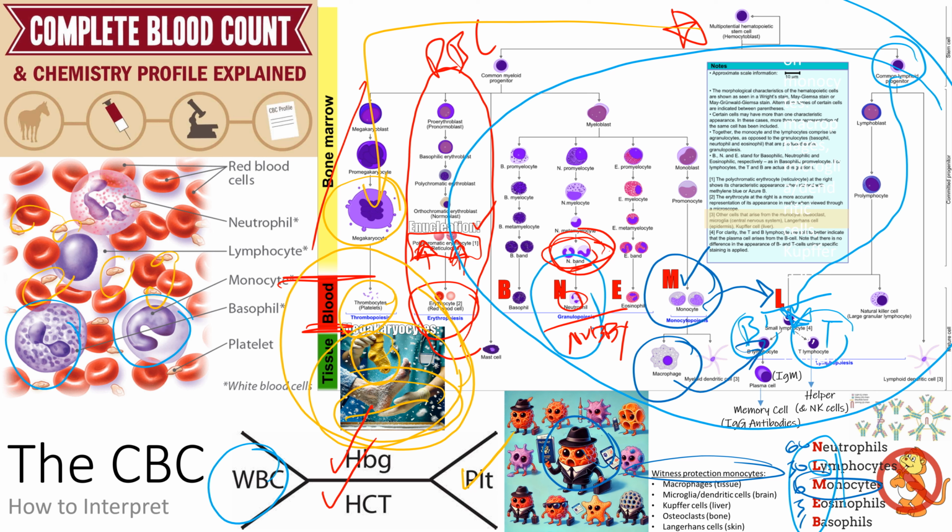And then what if there's a monocyte that has gone to the brain? That's called a dendritic cell or a microglial cell. What if that cell is in the liver? It's called a Kupffer cell, right? So you've got Kupffer on here too. What if it's in the bone marrow? It's called an osteoclast. What if it's in the skin? It's called a Langerhans cell. It's like, why can't it just be called a macrophage everywhere? What's the deal, right? So there is some differentiation, some specialization, like they know the land, right? Just like you have doctors who specialize in different areas of medicine, like these microglial cells specialize in, I don't know, MS, right?